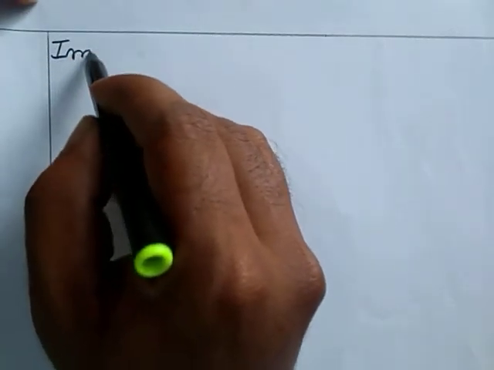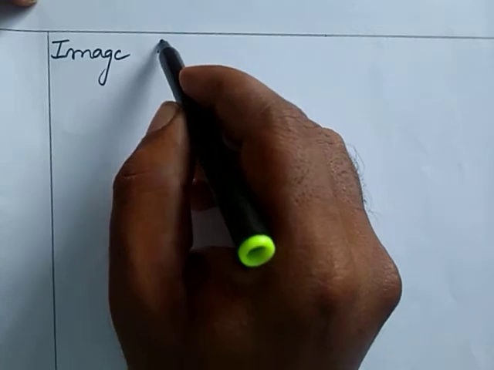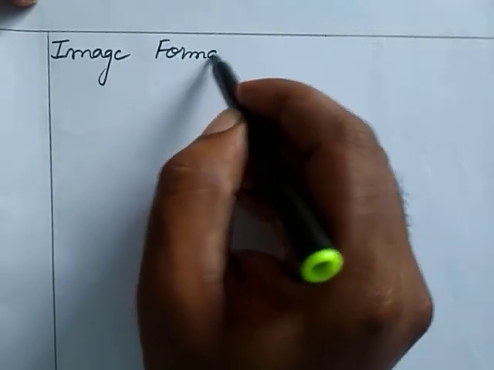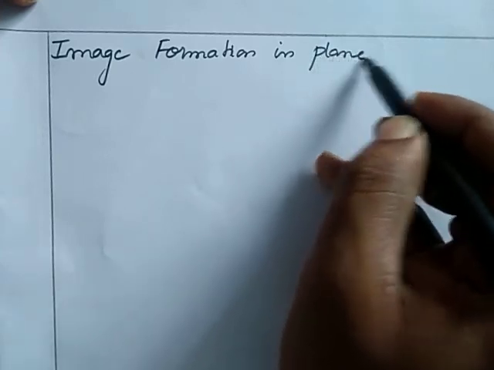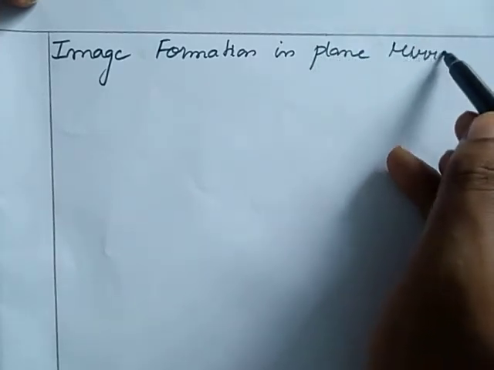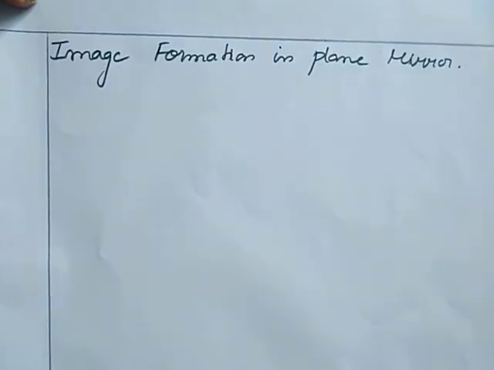Our next topic, image formation in plane mirror. We know plane mirror is one where one side is polished, that will be the reflecting part of the mirror, and one surface is silver coated.